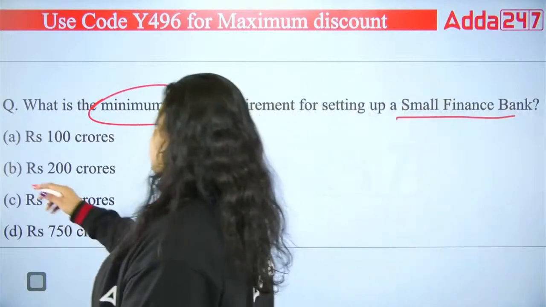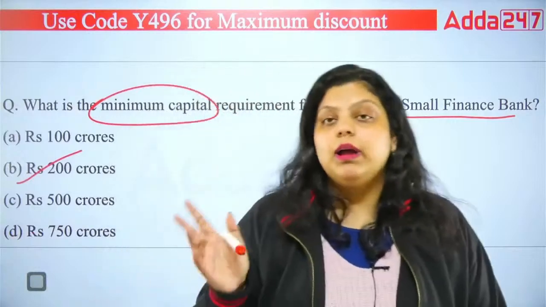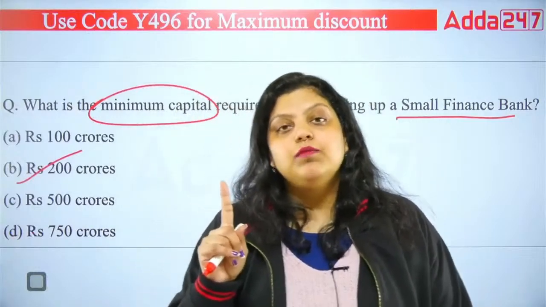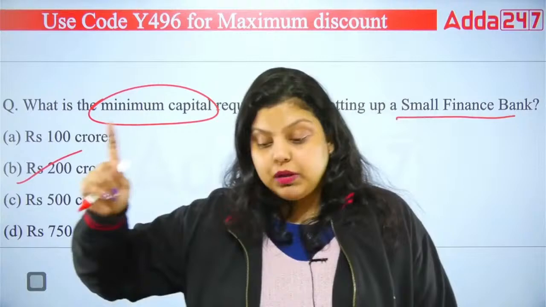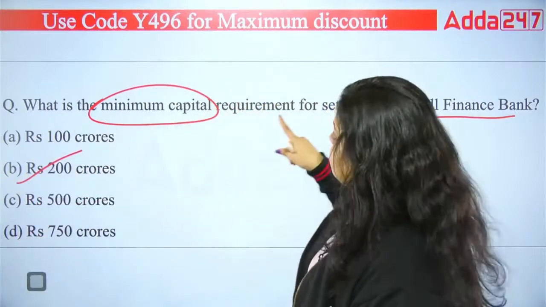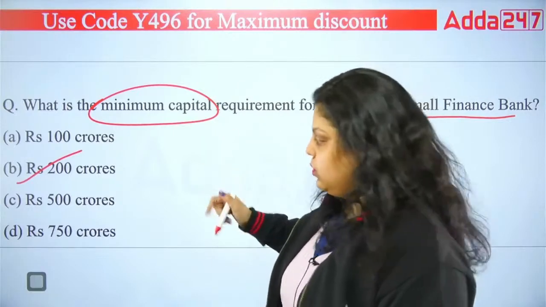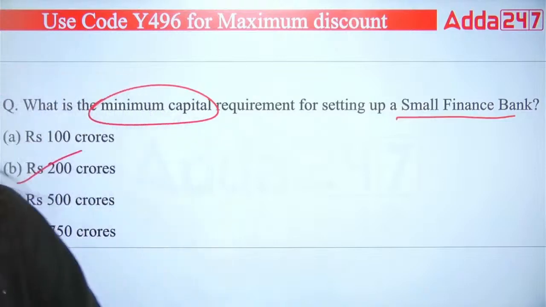When it was introduced in 2015, the initial minimum capital requirement was 100 crore. That was the same for the payment bank as well. So the payment bank still has a 100 crore requirement, but the small finance bank requirement has been increased from 100 crore to 200 crore. So the right answer will be B.